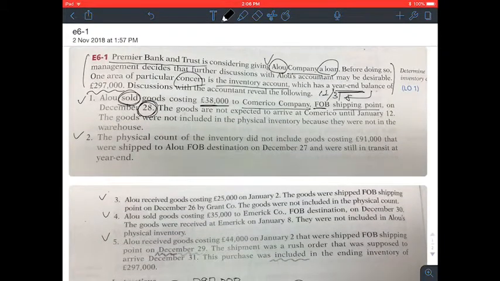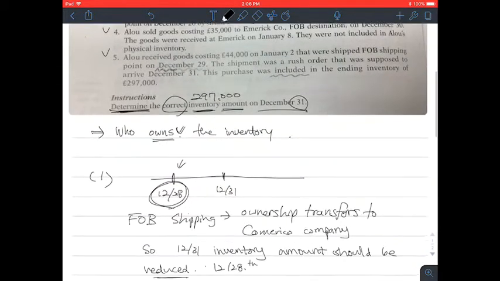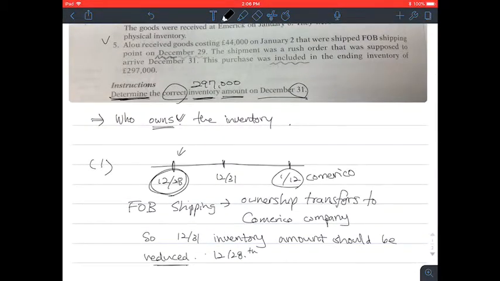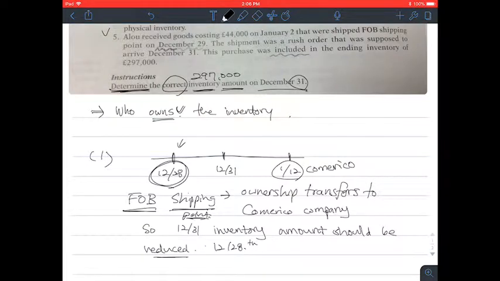It says the goods are not expected to arrive at Comerica Company until January 12th. The goods were not included in physical inventory because they were not in the warehouse. Okay, so even though the goods arrive at Comerica Company on January 12th, because they used freight on board shipping point, the ownership already transferred from Alu to Comerica.